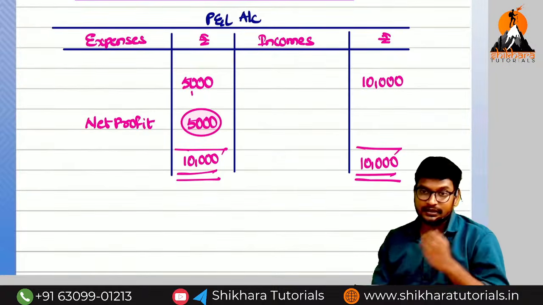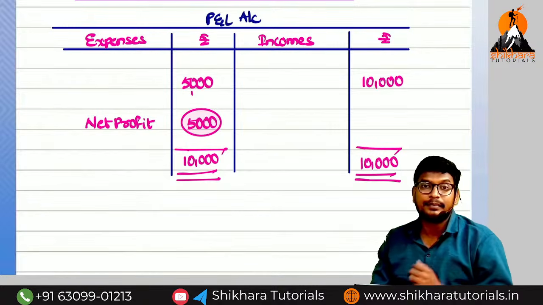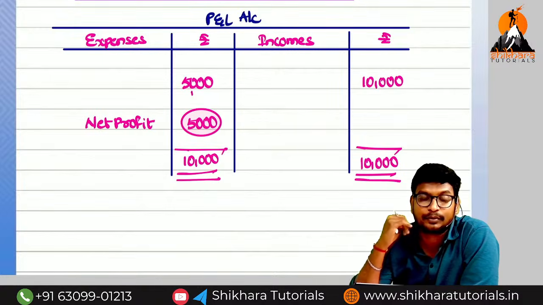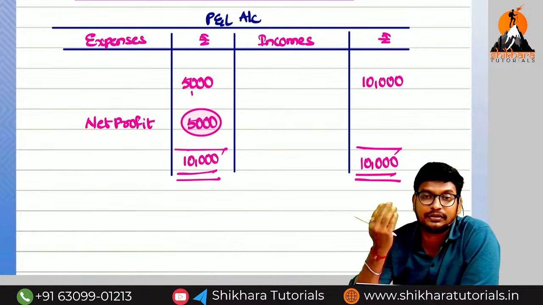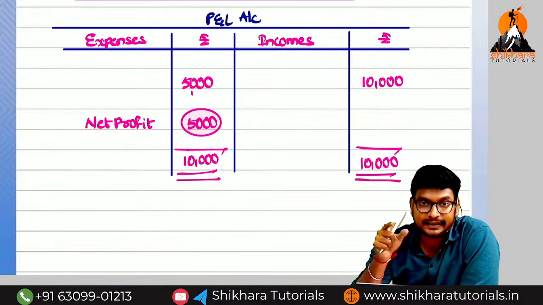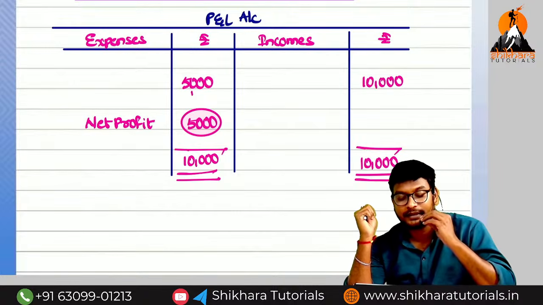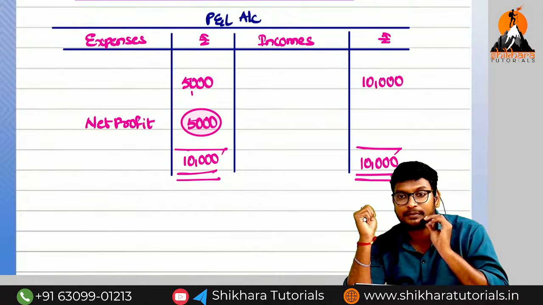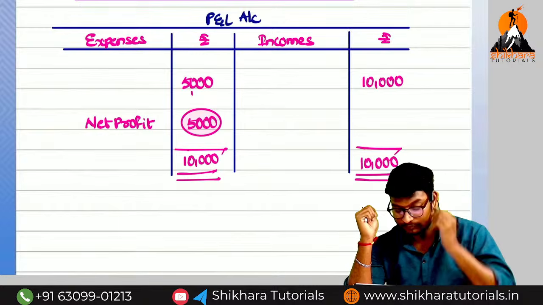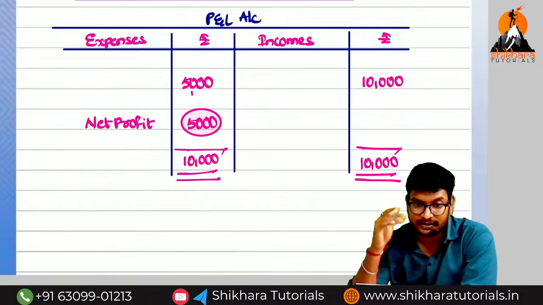What is the meaning of provision? It is a charge against profit. What is the meaning of a charge against profit? It is compulsory. For example, salary. Salary we need to pay. Even if we are getting profits or not, we need to pay the salary to the employees. So for that reason, salary is called a charge against profit. Reserve is called an appropriation of profit. Why, sir? Creation of a reserve is not compulsory as per the prudence concept.